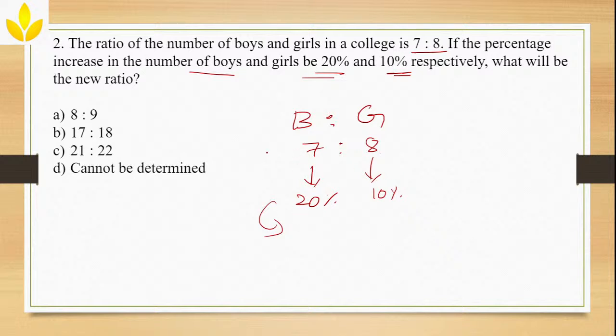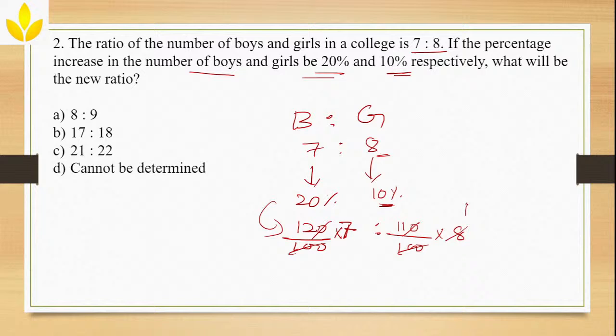You can do that. Or else, if you don't want to do it in decimal values, you can simply take this 7 as 100%, then 20% increase means 120%, correct, into 7. Okay, there is an increase. Next value is 120% of 7. And if I take this 8 as 100%, there is an increase of 10%. So I will take 110% of 8. Clear? So 100 and 100 will get cancelled. 0, 0 get cancelled.